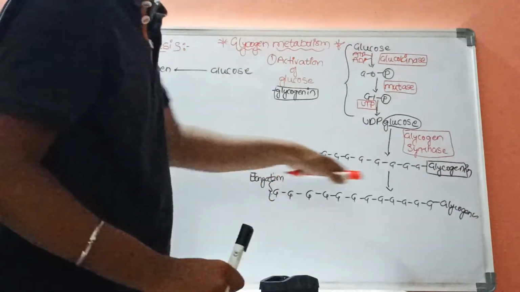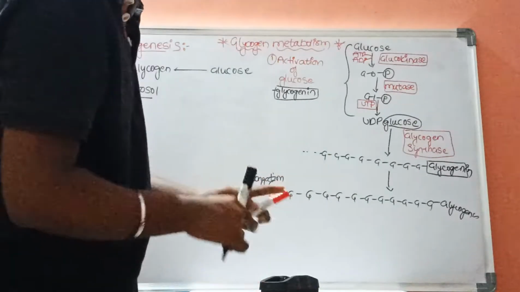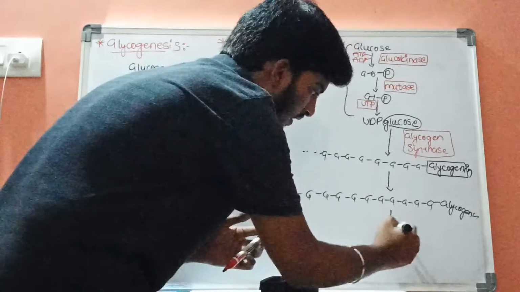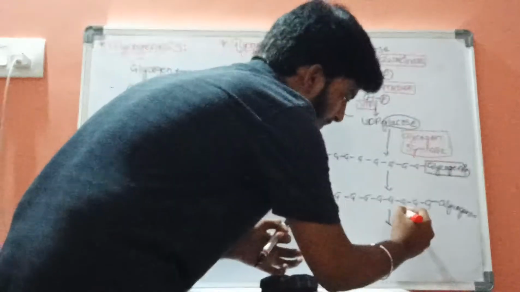When this gets elongated, there is an enzyme called branching enzyme.